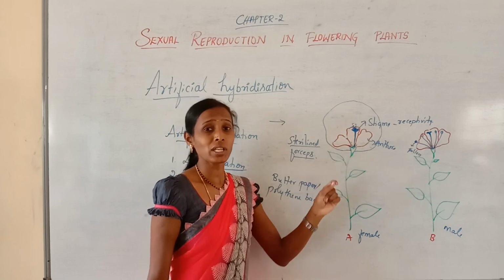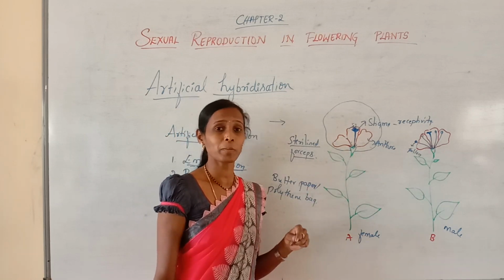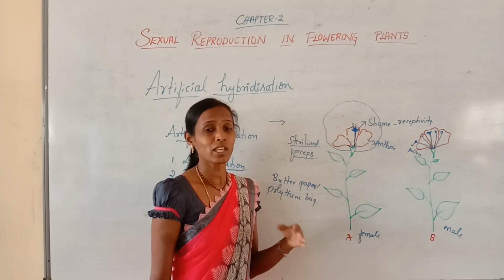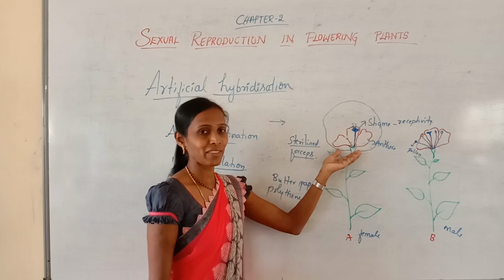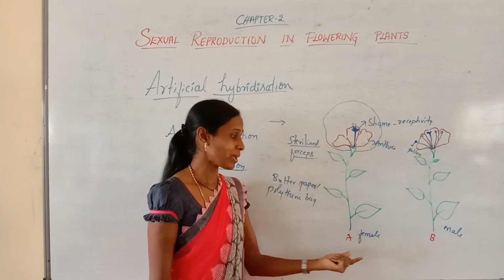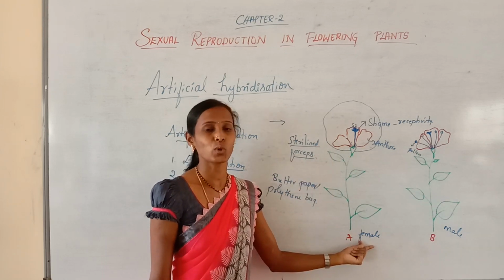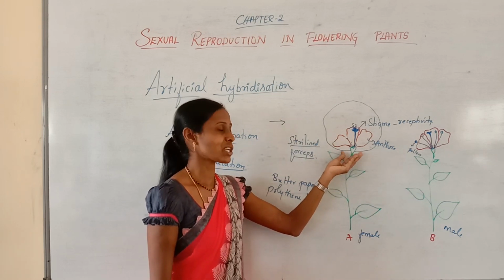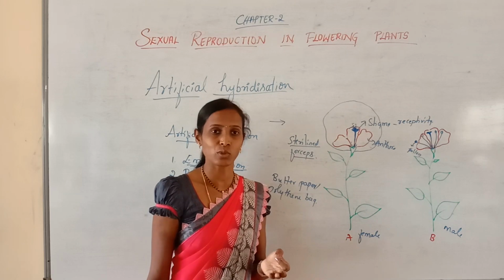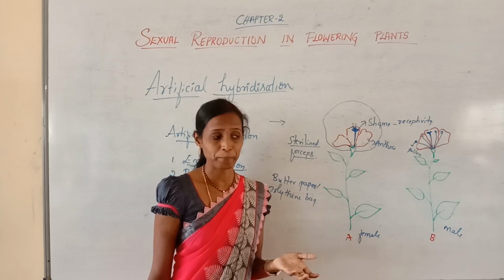So in a unisexual female flower there is no possibility for emasculation. There is no need to remove the anthers because anthers are not there, as this female parent produces only the gynoecium.